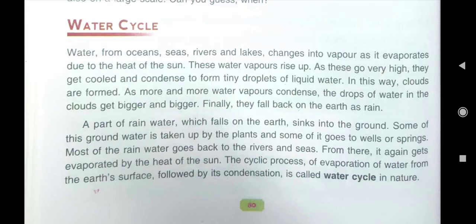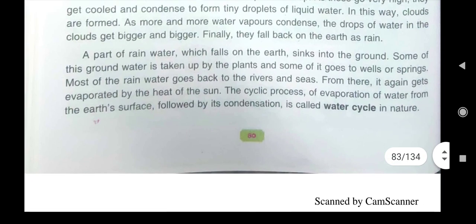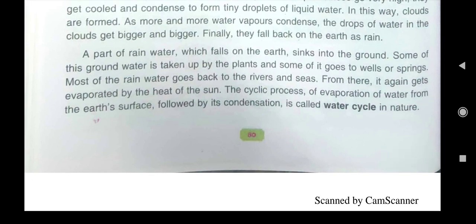Finally, they fall back on the earth as rain. A part of rainwater which falls on the earth sinks into the ground, and they form groundwater. This groundwater is taken up by the plants. In the lesson on plants, you have studied that the long roots of the plants absorb water from the soil and then it